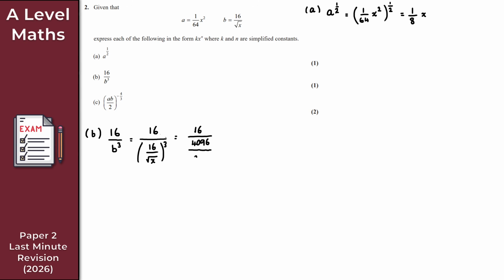Okay, so I get x to the 3 over 2 there, like so. Okay, so I've got a number here divided by a fraction. Let's just rewrite that then, just so it looks a little bit neater. I've got 16 times here, x to the 3 over 2. So that's the 3 over 2 there. And this is x to the 3 over 2 over 4,096. Okay. So 16 over 4,096, that is 1 over 256.